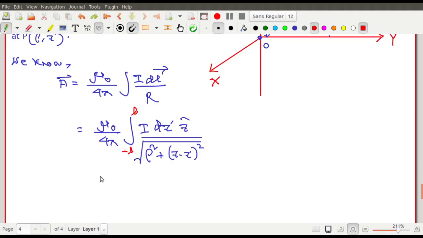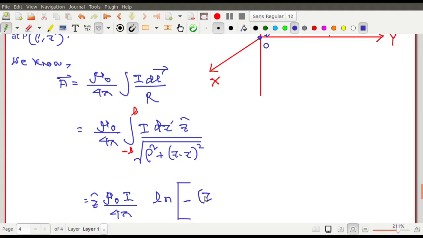So after this you will have, so calculate it, mu0 I by 4 pi. You just take I outside, and this z cap also I take outside. So this is to be integrated. So it has to be integrated over this range. The integration of this one is log. This is the integration that you have studied in your higher secondary class.